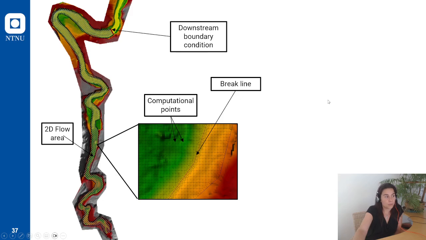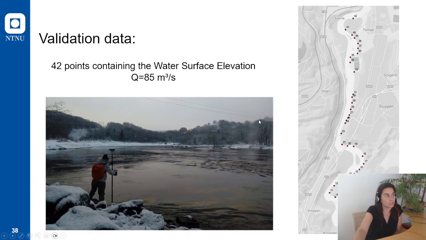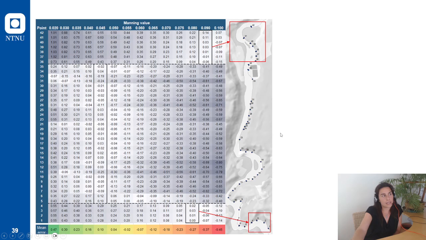This is the model that we did. You can see the 2D flow area, computational points, break lines, downstream boundary condition. We also took a lot of validation data. So we measured 42 points containing the water surface elevation at 85 cubic meters per second. And we did this calibration. And I want to show here the calibration that I didn't show in the previous